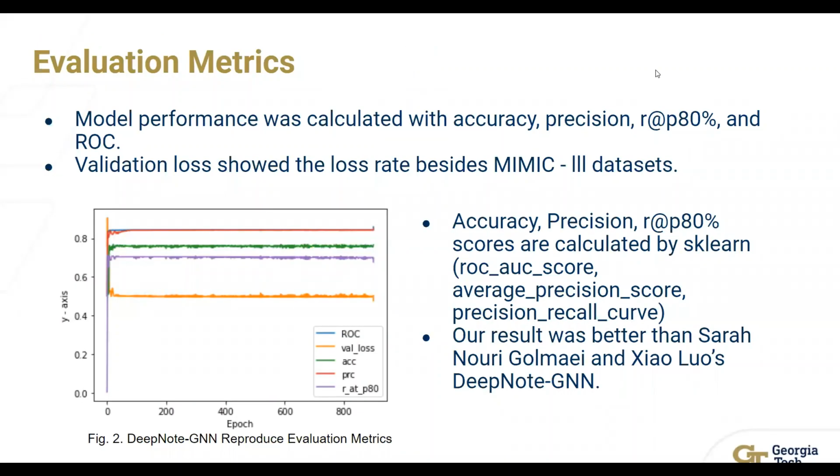In this part of our presentation, we would like to talk about the evaluation metrics we have employed for comparing the model performance. We use accuracy, precision, RP80, and recall, which were utilized by the DeepNote GNN paper. Additionally, we utilize validation loss for measuring the loss rate on the MIMIC-III clinical dataset. Accuracy, precision, RP80, and recall were calculated by sklearn. Finally, we generated the graph of evaluation metrics that represents the final result of DeepNote GNN after adjusting hyperparameters.